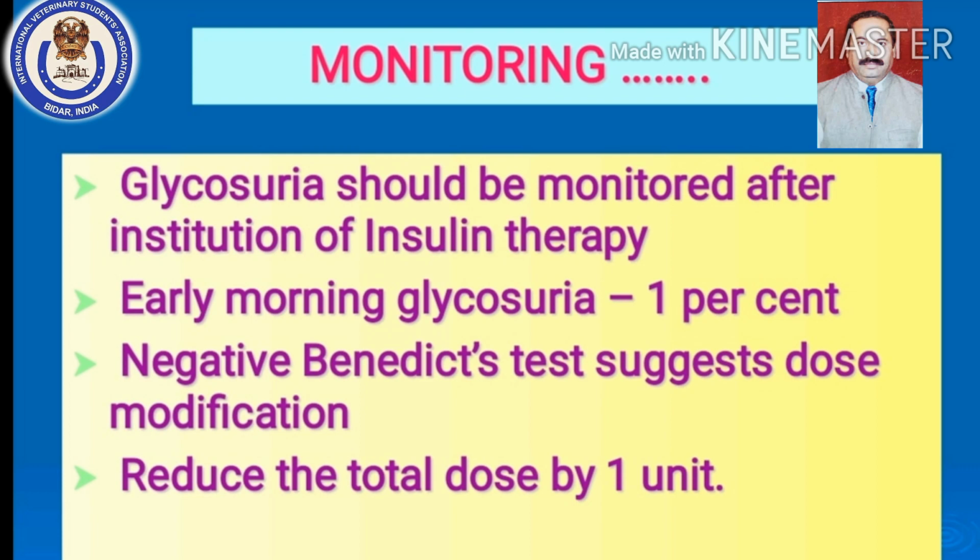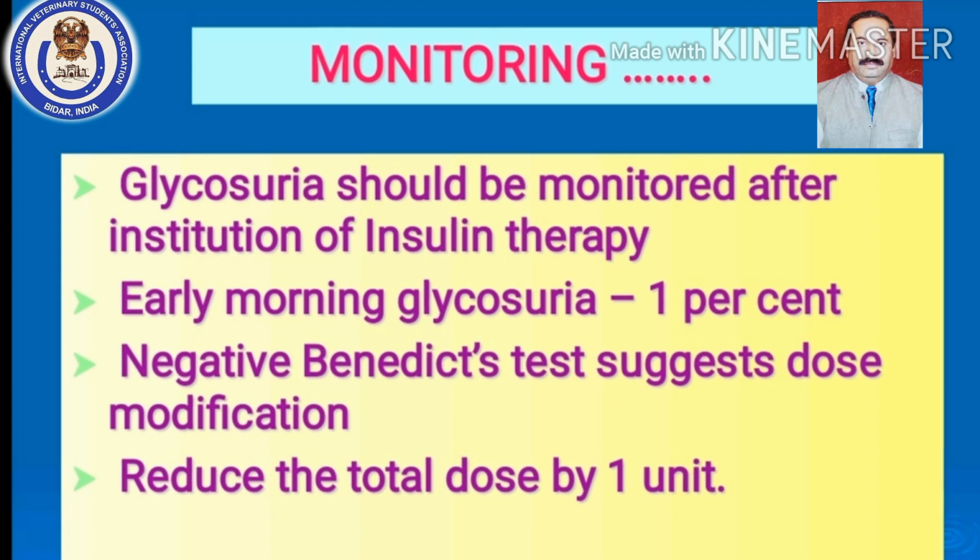Why is it required? Because you are not sure. The dose ranges between 0.5 units to 1 unit. So what is the requirement of the dog? To calculate the exact quantity of insulin required for the dog, the glycosuria has to be monitored. So early morning the urine sample has to be collected, and you have to see the percent of glycosuria in the early morning sample after giving insulin.